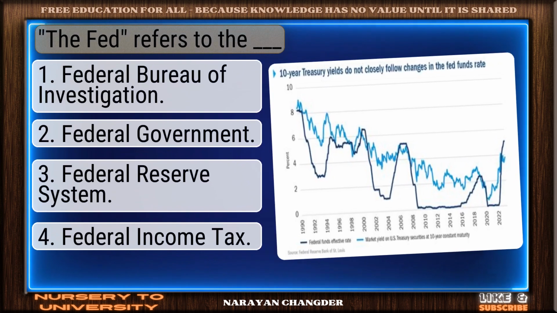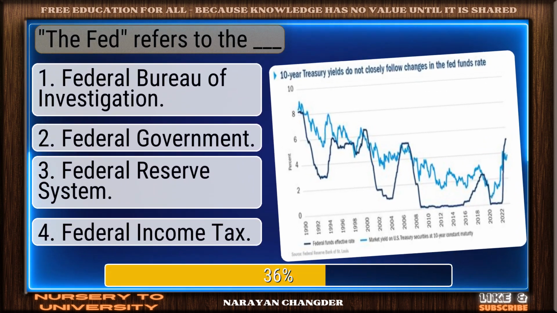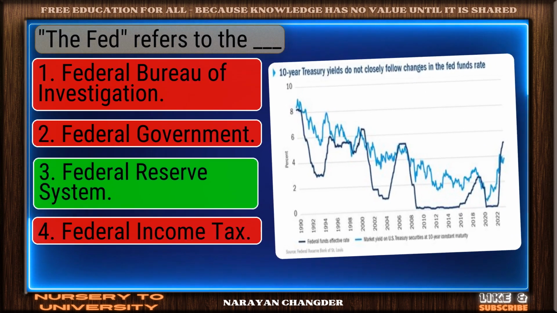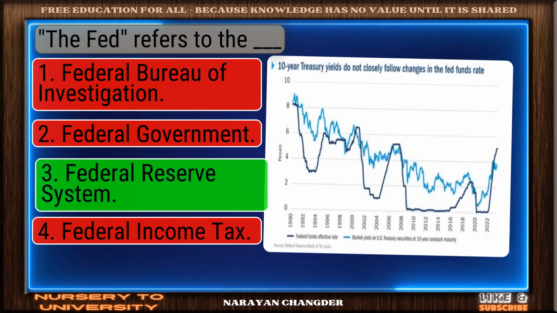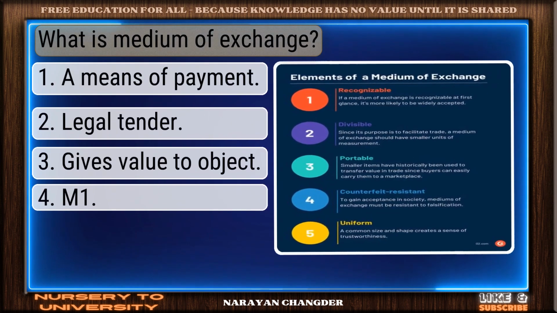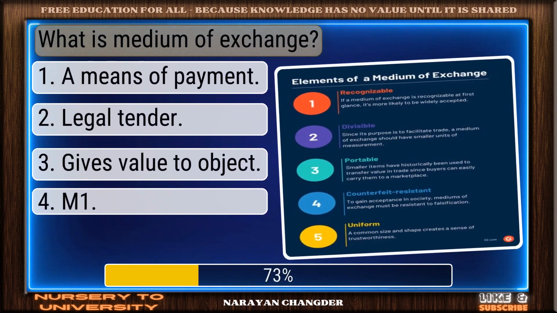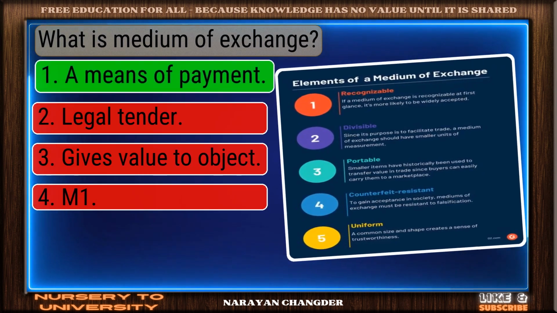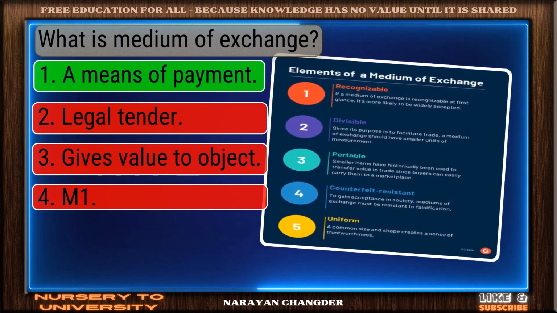The Fed refers to the dash. Great job. Federal Reserve System is the accurate answer. What is medium of exchange? Good job. Your answer, a means of payment, works well here.